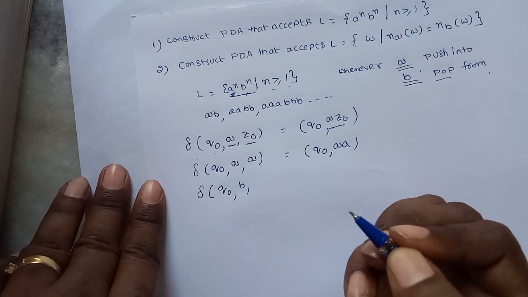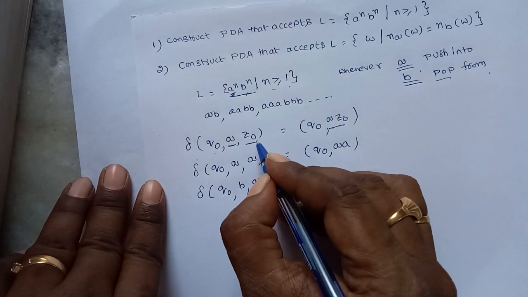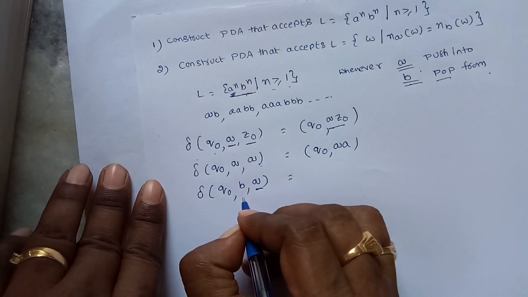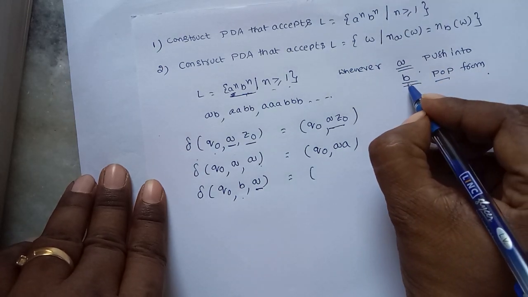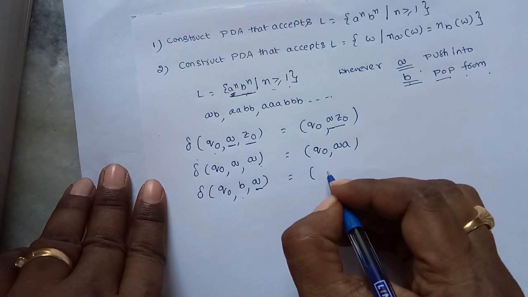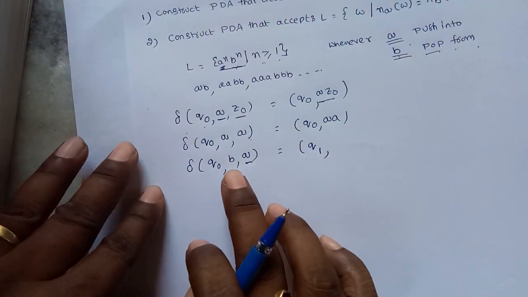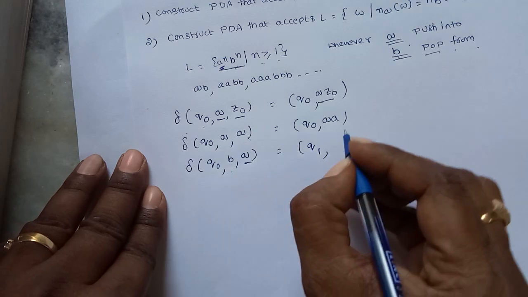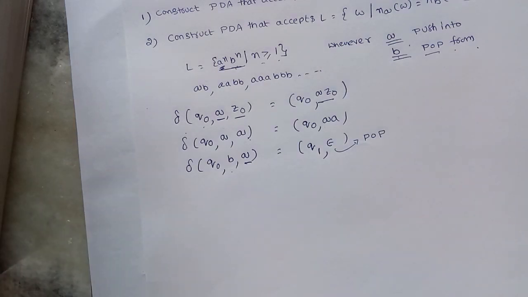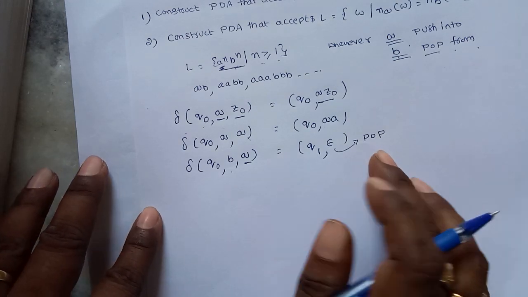If B appears, and A is the top of the stack, because first I am inserting all the A's into the stack, then whenever B appears we have to pop from the stack. Whenever we perform a pop operation, we move to another state, since the input symbol is changing. So the other state is Q1, with epsilon. Remember, in a pushdown automaton, if you write epsilon in the transition, it means I am performing a pop operation.